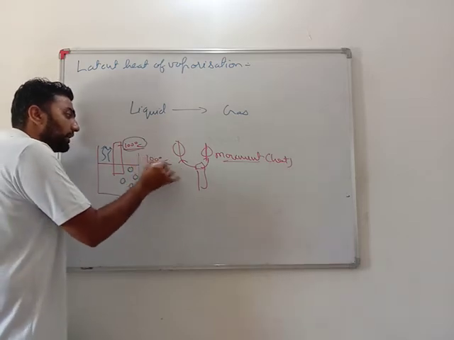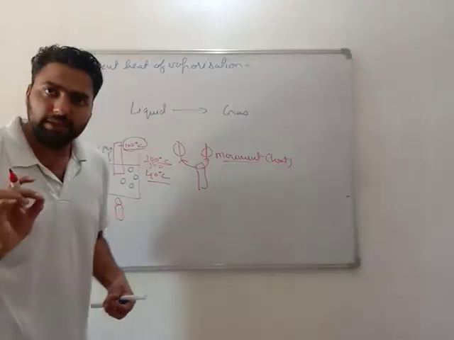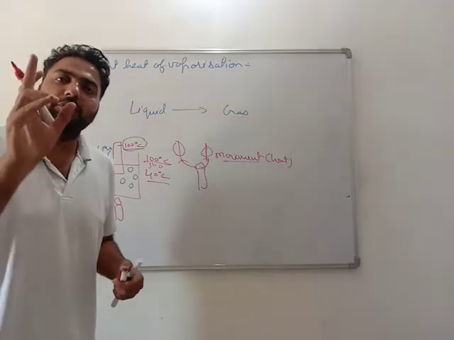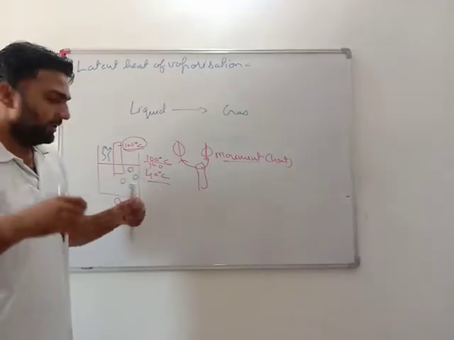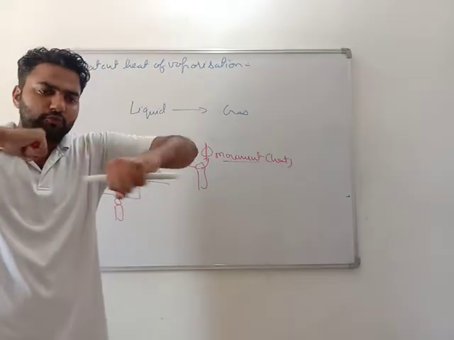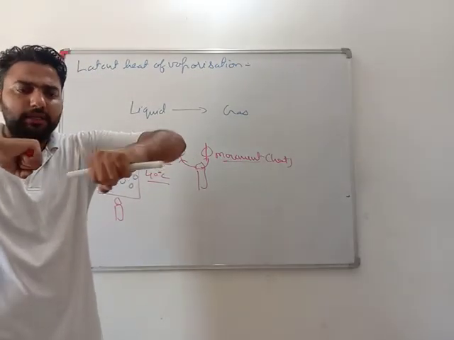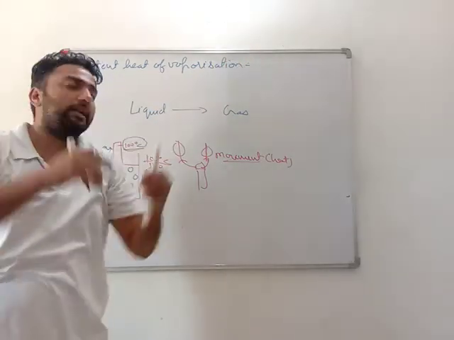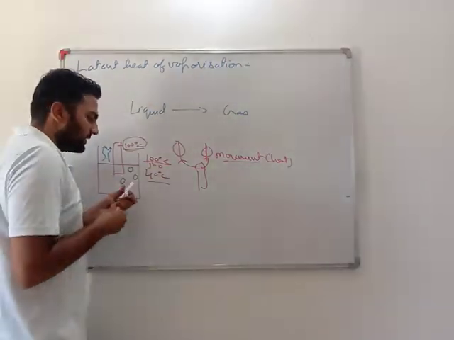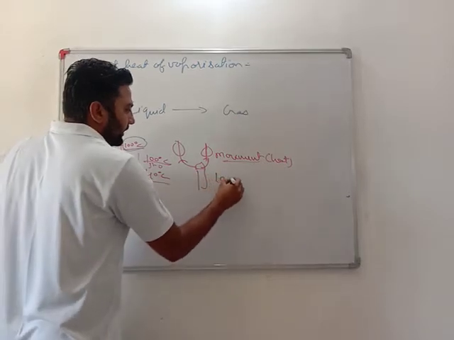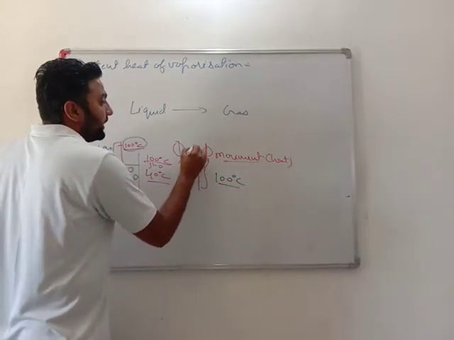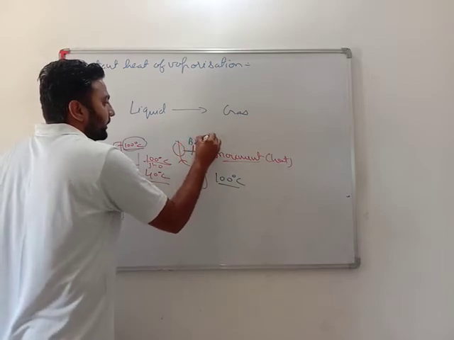As it came to 100 degrees Celsius, 100 degrees is the boiling point of water, 0 degrees was the melting point of ice. See, now this movement is so large that all of a sudden the bonds break and the particles separate out. At 100 degrees Celsius, this energy is being used to break the bonds.